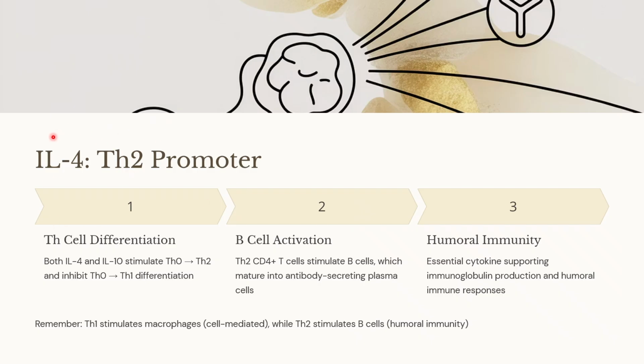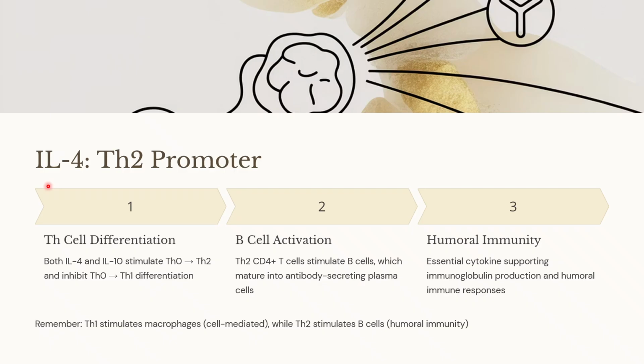What about interleukin 4? It is the T helper 2 promoter. How is T helper 2 formed? The naive T cells can get converted to either T helper 1 or T helper 2. So in the presence of interleukin 4 as well as interleukin 10, the naive T cell is converted into T helper 2.